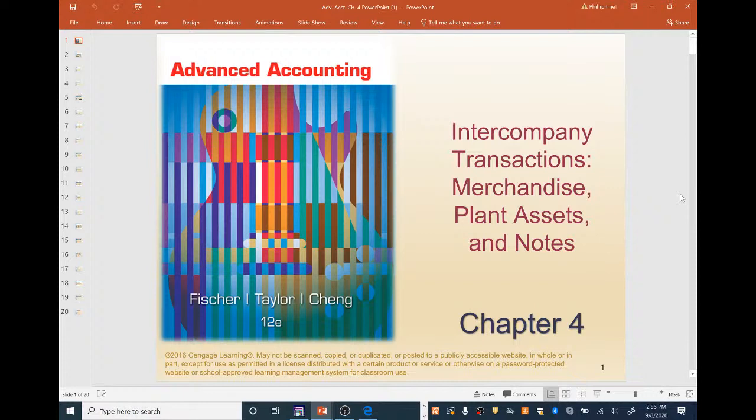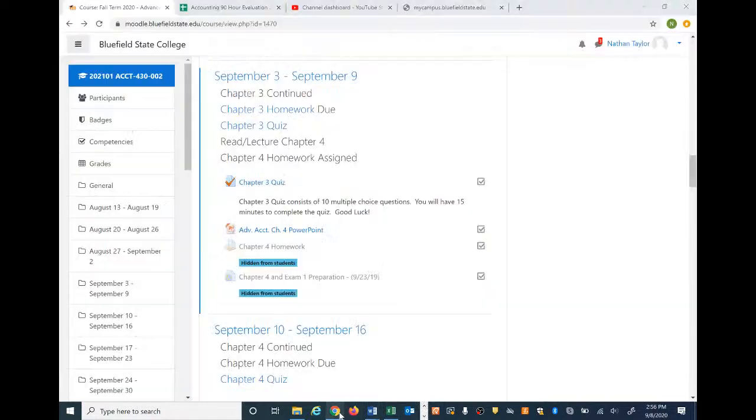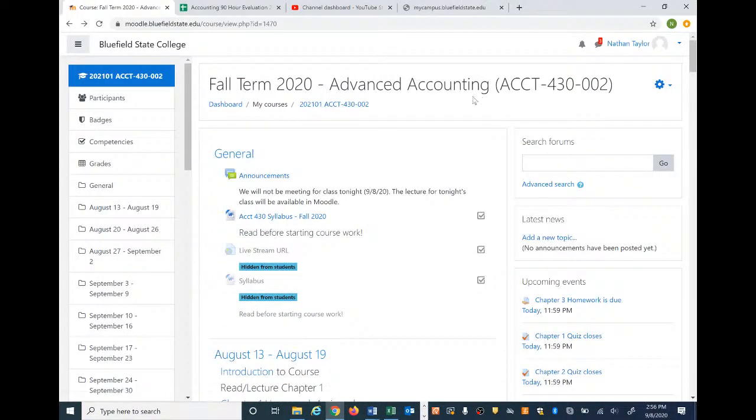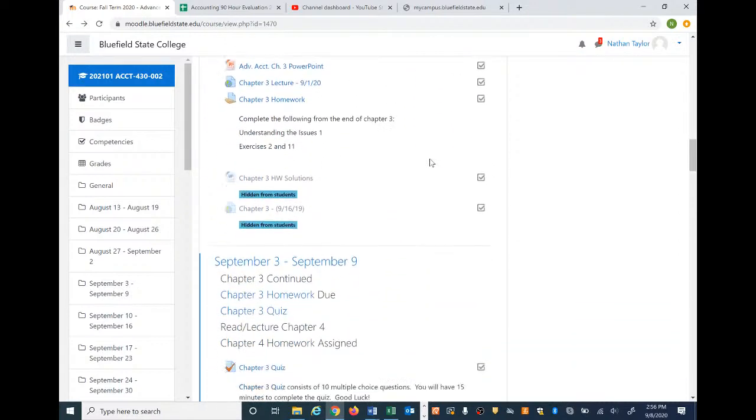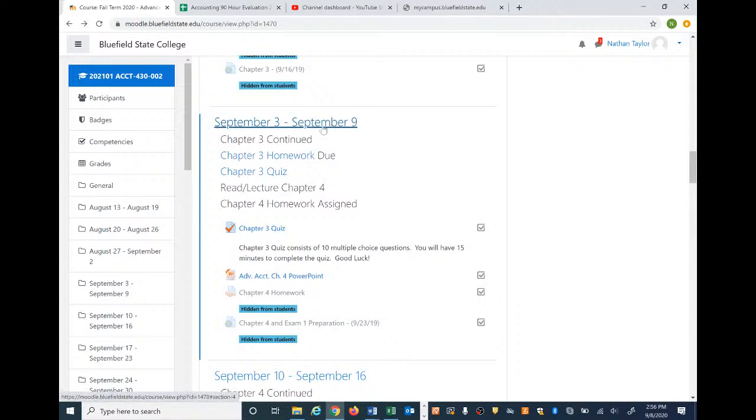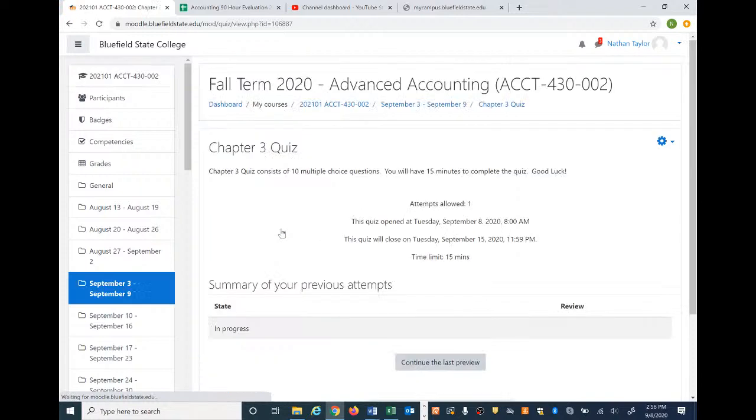I will be posting chapter 4 quiz and homework, so be on the lookout for that. I wanted to point out some things right here real quick in the class. So advanced accounting, that's what we're in here. Okay, so this is the week we're in right here, the 3rd through the 9th. And I know the weeks look weird because of the way they compressed this semester, so I apologize again about that. Chapter 3 quiz, I got that up today. You have till the 15th, so I apologize for that being late getting up, but you have a week on that.